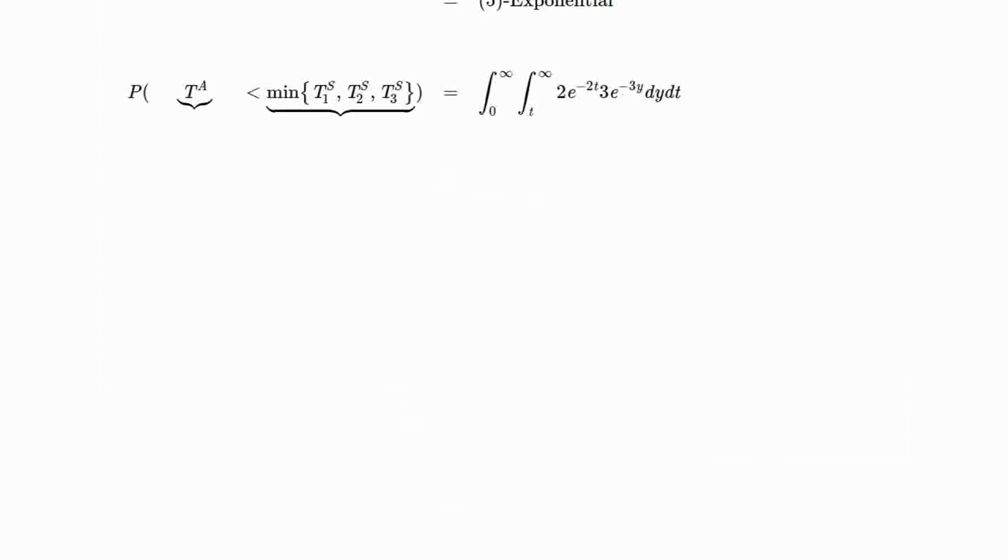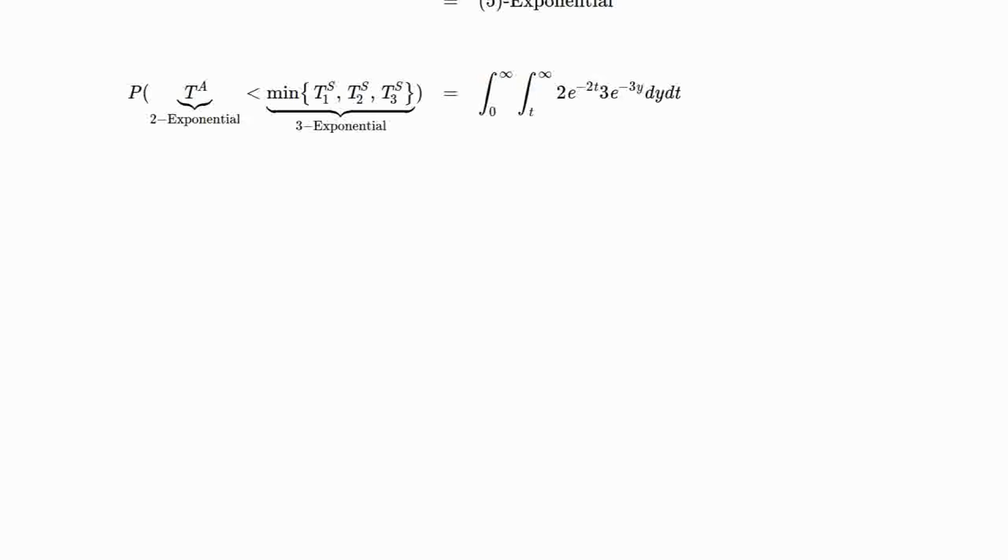The second question that we have is, what is the probability the next state would be 5? That really means that an arrival comes before the first service. So we're asking, what is the probability that T_A, the arrival time, is less than the minimum of all the servers? So the minimum of T1S, T2S, and T3S. Well, once again, exponential stability applies to these three serving times. And so since each one of them is a 1 exponential, the minimum of these three is a 3 exponential. So what we're really asking is, what's the probability that a 2 exponential comes before an independent 3 exponential?